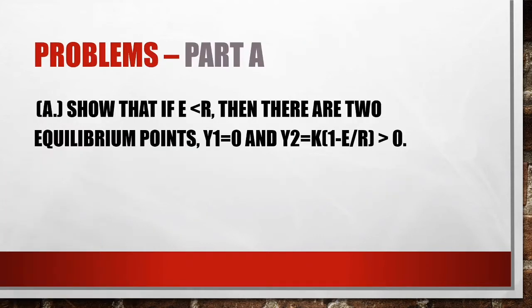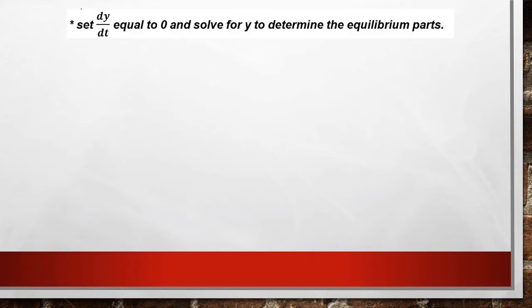Moving to the first part of the problem, problem A: show that if E is less than r, then there are two equilibrium points, which is y1 equal to 0 and y2 equal to k(1 - E/r), which is greater than 0. So by equating it to 0, we have already found the first point.